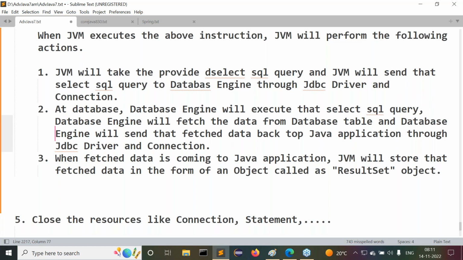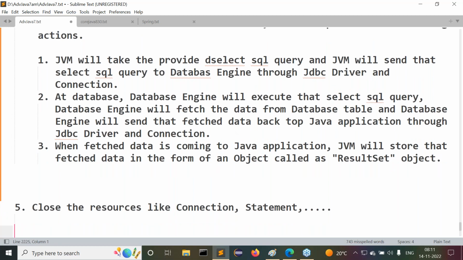That fetched data is given back to the Java application, where it is stored in the form of an object called the ResultSet object. This ResultSet object is returned by the executeQuery method. Clear? This happens internally when we execute a select SQL query with the executeQuery method.